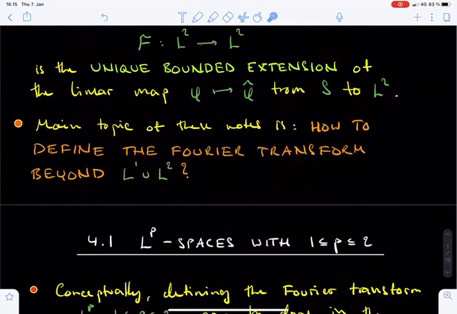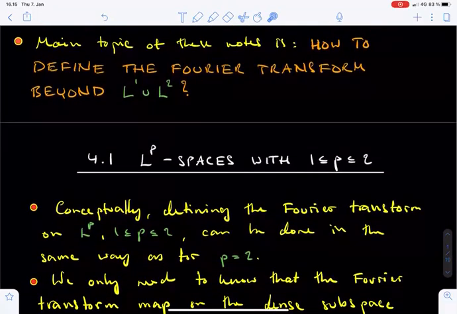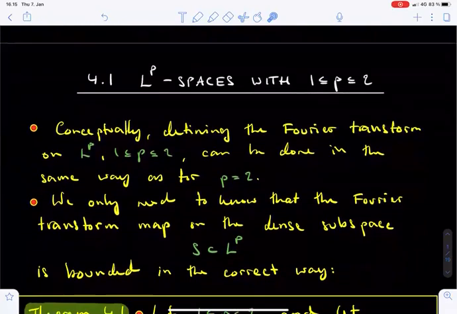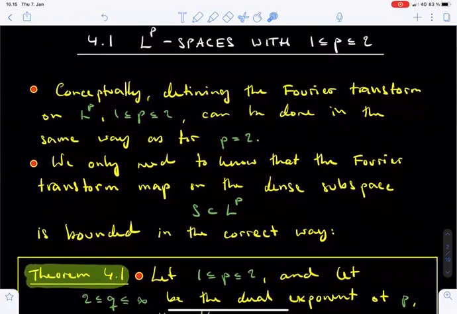In this lecture, we move beyond the spaces L1 and L2. We would like to define the Fourier transform for all Lp functions, but it turns out that there is a surprising conceptual difference between the cases where p is between 1 and 2 and the case where p exceeds 2. The case of the exponent p between 1 and 2 does not require substantially new ideas, so we begin there.